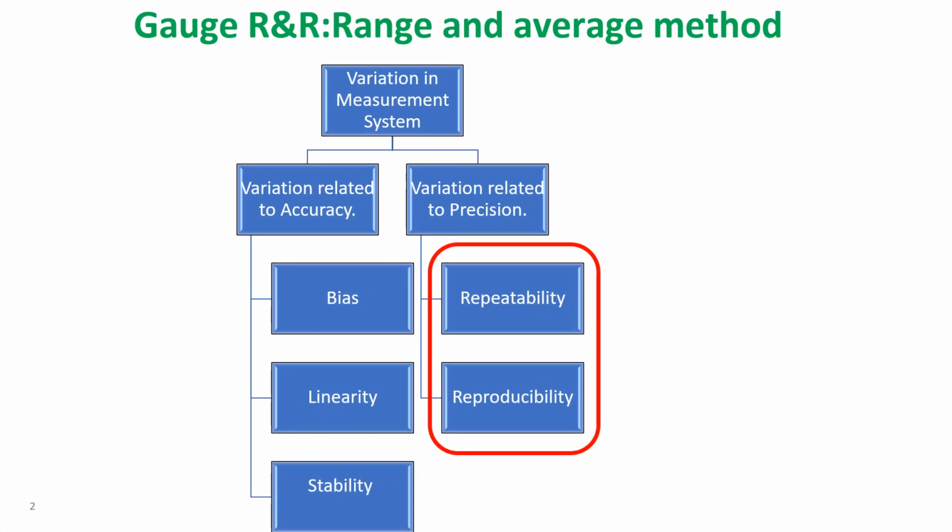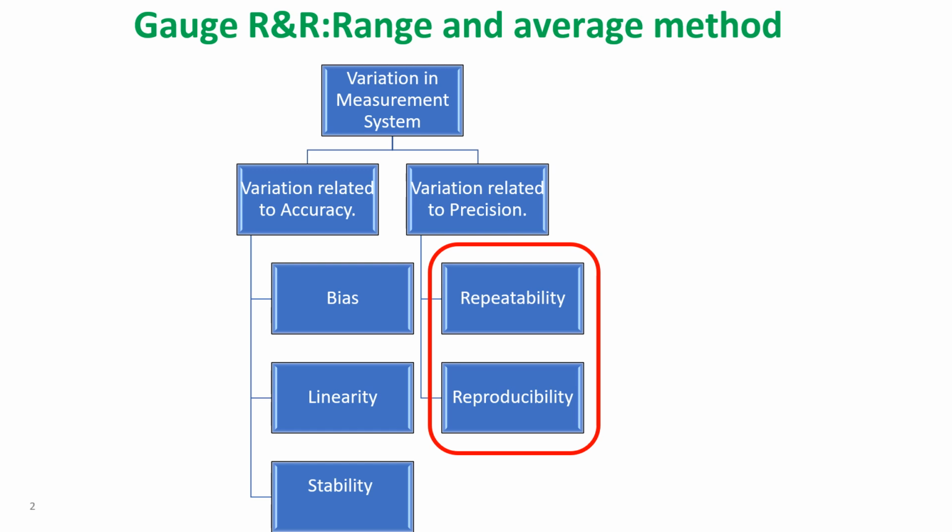First of all, let us see variation in the measurement system. There are two types: variation related to accuracy is one, and variation related to precision is second. Variation related to accuracy can be studied by bias, linearity and stability tests. Variation related to precision can be studied by repeatability and reproducibility tests, that is gauge R&R.